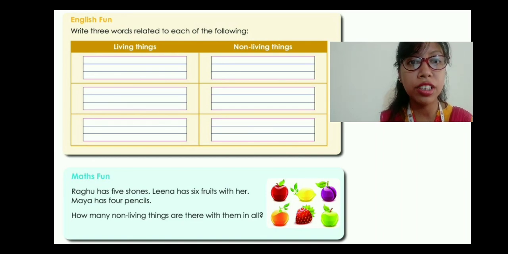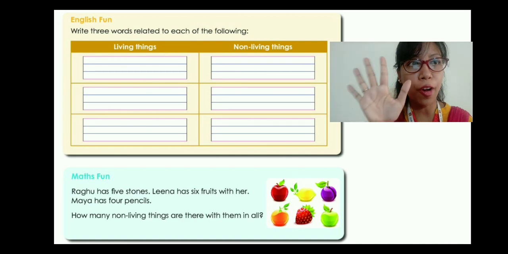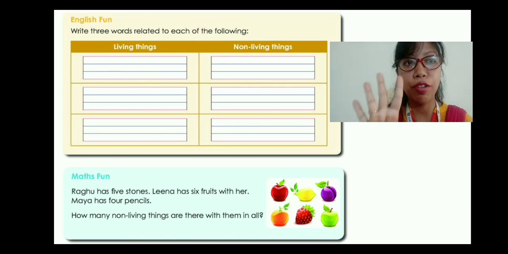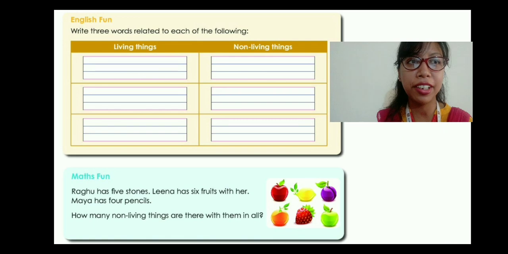Raghu has 5 stones. Lena has 6 fruits with her. And Maya has 4 pencils. How many non-living things are there with them in all? So, 5 stones are non-living things, right? 6 fruits are also non-living things. And 4 pencils are also non-living things. Now, we have to calculate it. 5 plus 6 plus 4. How many? You count it and write the answer. I'll be sharing the correct answer on WhatsApp, but try to find it out on your own.